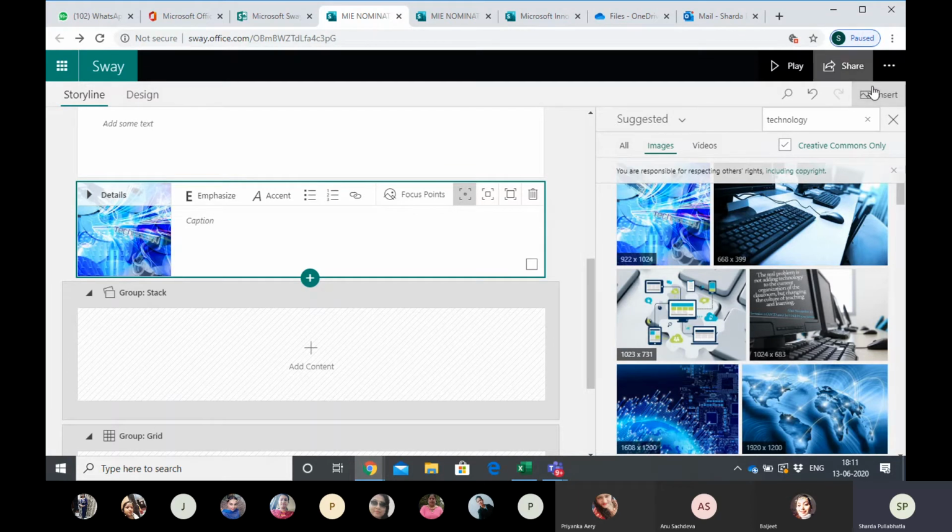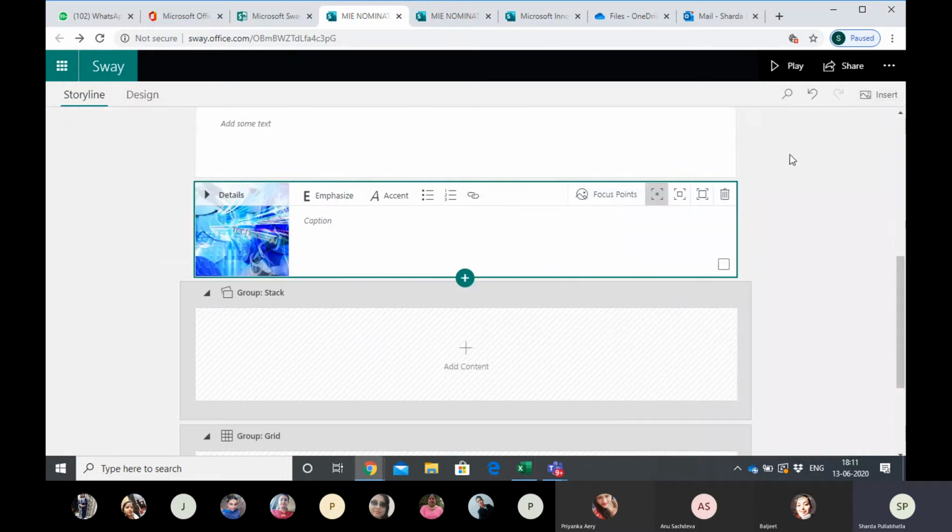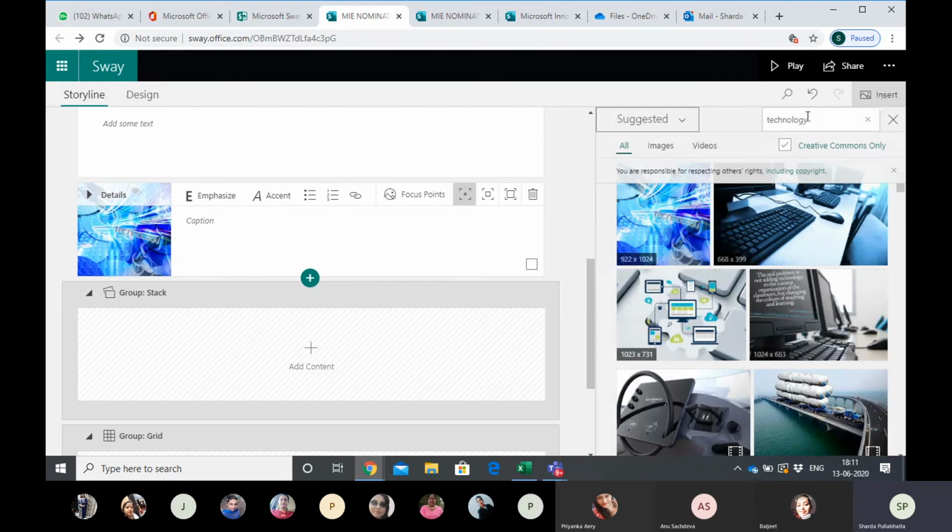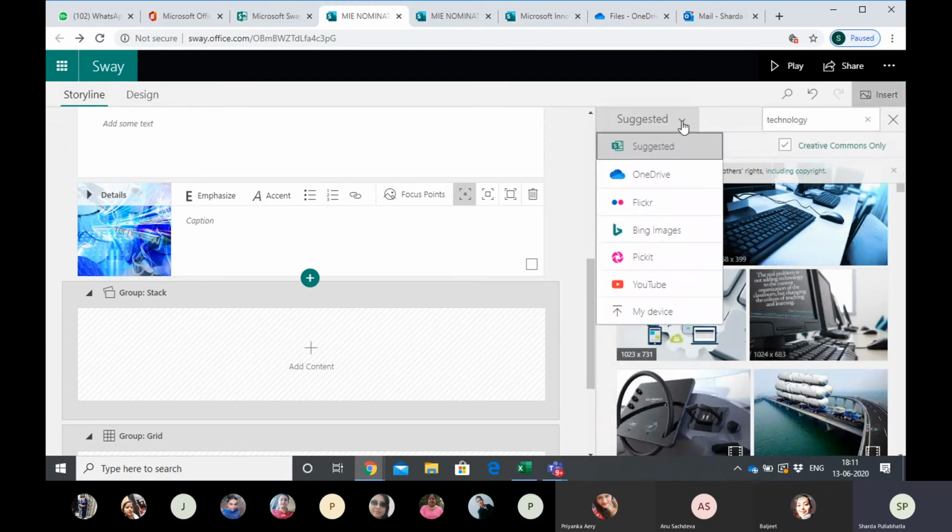Okay. Suppose we want to insert from our own device. So we click on this insert. We go to this suggested option on the fifth line. तो suggested में जब आप drop down उसकी arrow, half arrow है, उसको आप click करेंगे, it is giving you suggested. OneDrive से लेना है, Flickr से लेना है, Bing Images, Picket, YouTube या कहाँ से लेना है, या My Device.